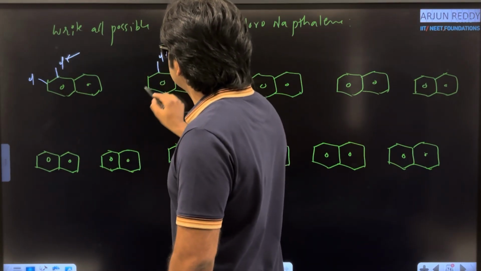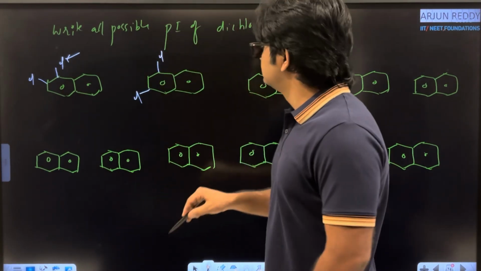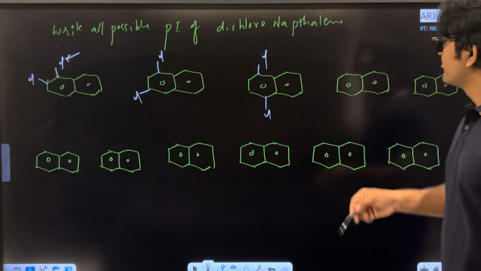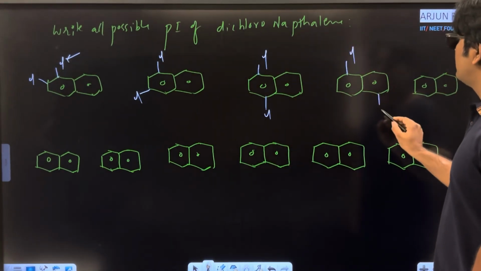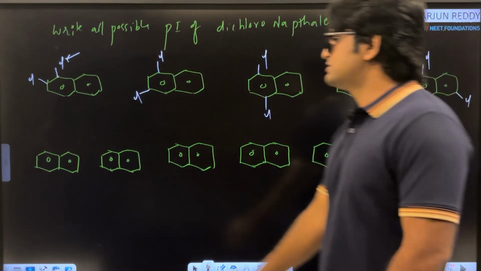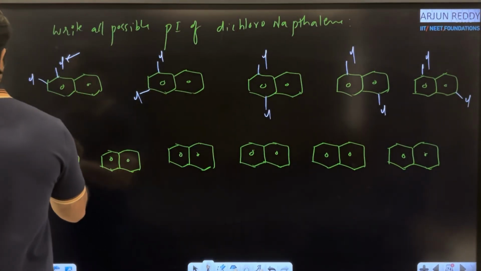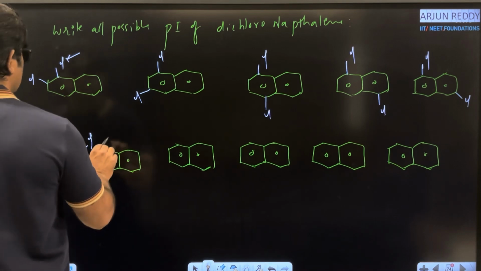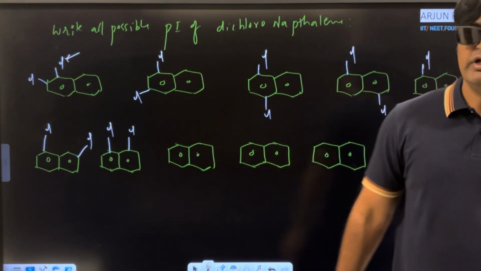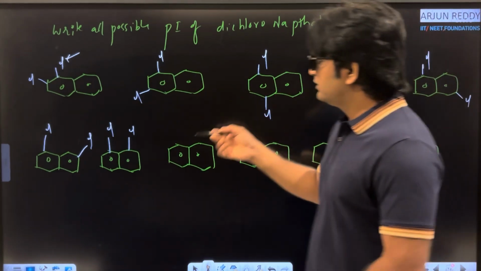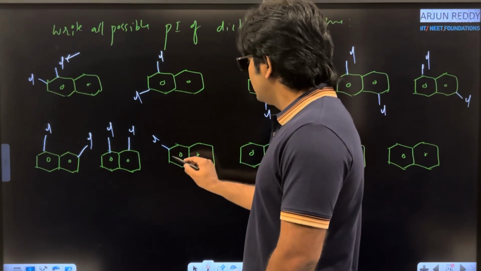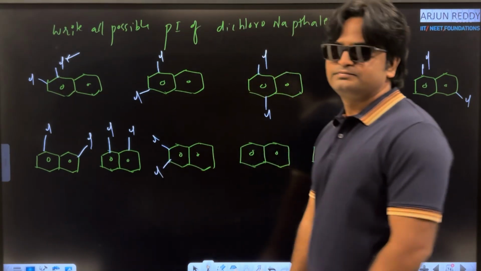Here I am taking 1,3, and here 1,4 position. Next chlorine here, chlorine and chlorine. Next possible positional isomer, chlorine and chlorine like this. These are the possibilities. Next one, here I am changing the position of the chlorine atom.